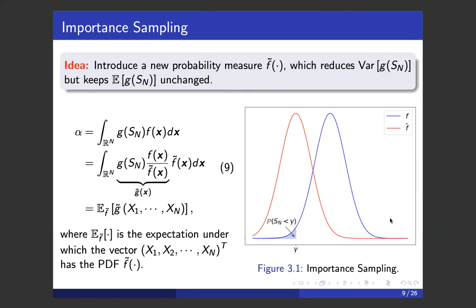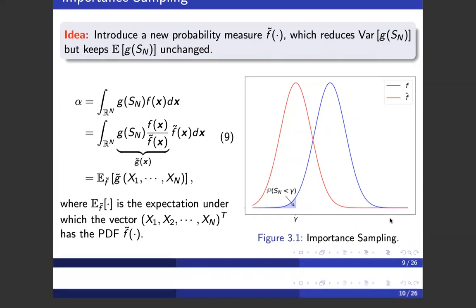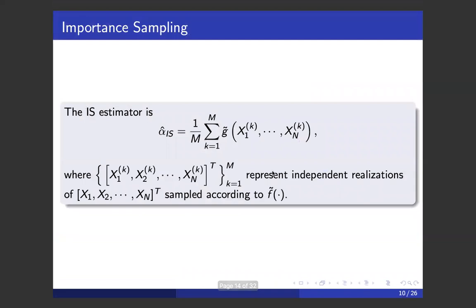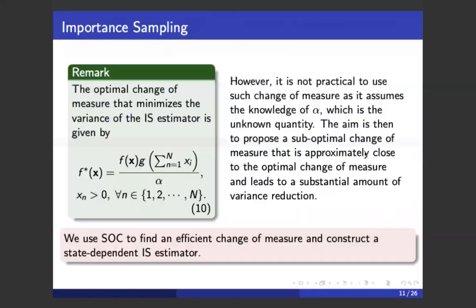So the integral still evaluates the desired probability, and the idea then is to simulate several realizations of xi with the new density function and average the new function G tilde, which is the original G times the ratio F over F tilde. And finally, the importance sampling estimator is given by this expression.